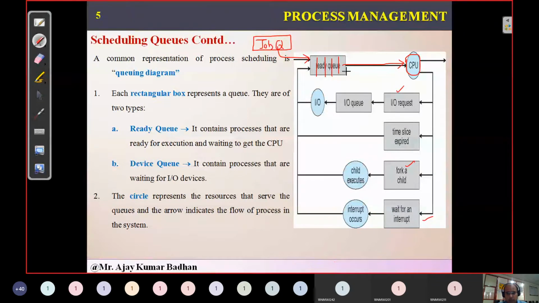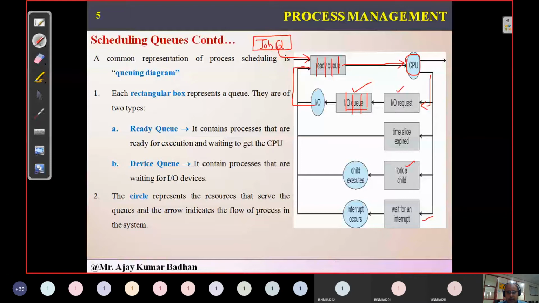Now here, from the ready queue, the CPU is given, and I/O requirements will be transmitted to the I/O device. As I told you, every device will have a queue, and maybe that particular device is already working on some other process. So your process will be stored in this queue. Whenever you get a turn, you will start performing the operation. Once it is completed, you will be transmitted back to the ready queue.